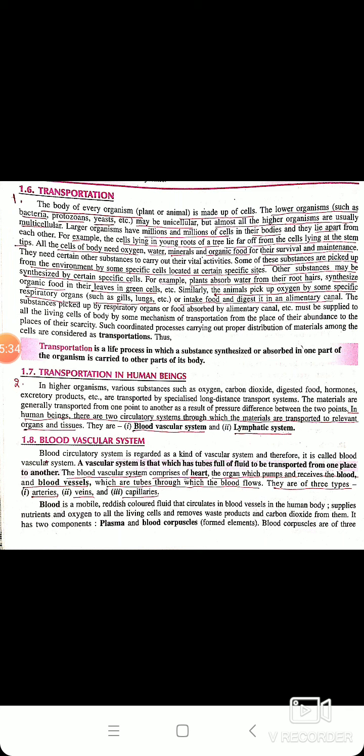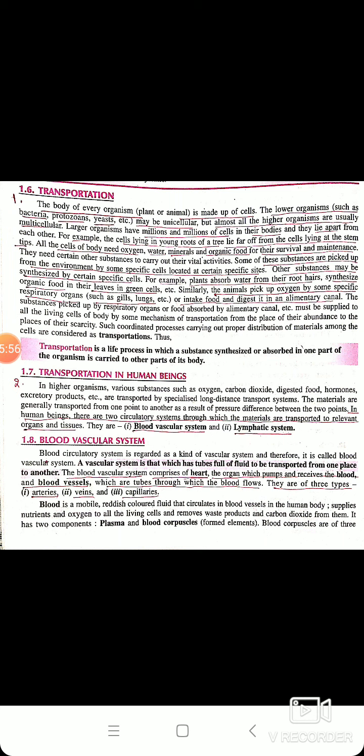You all must have studied in class 9th that blood is a fluid connective tissue consisting of a fluid medium called plasma, in which the cells are suspended. The suspended cells in the plasma are RBCs.